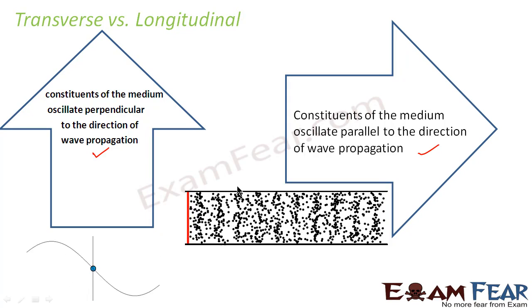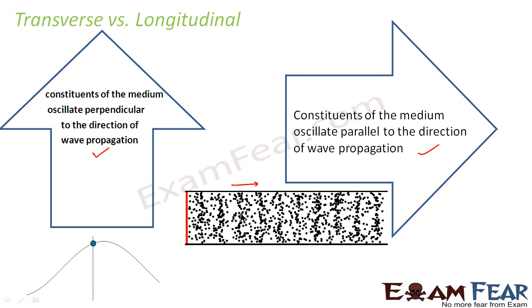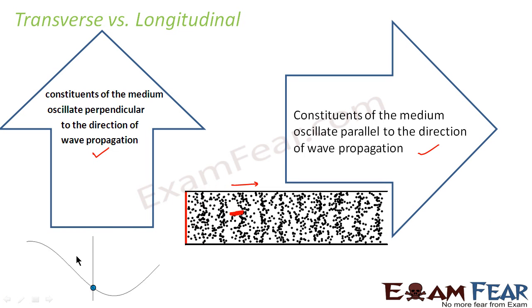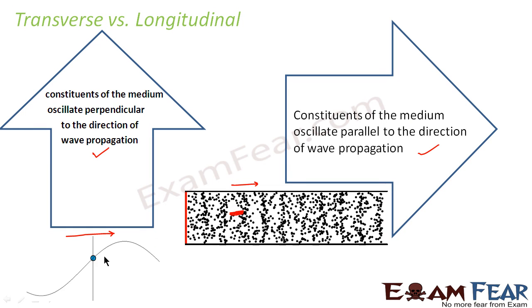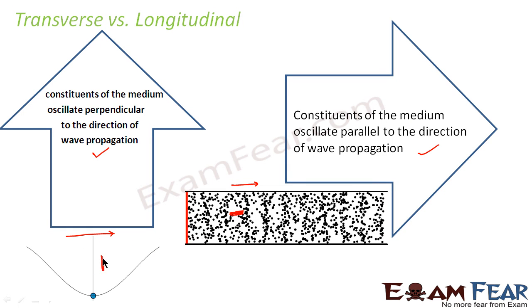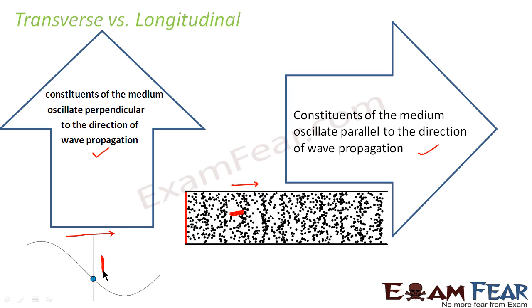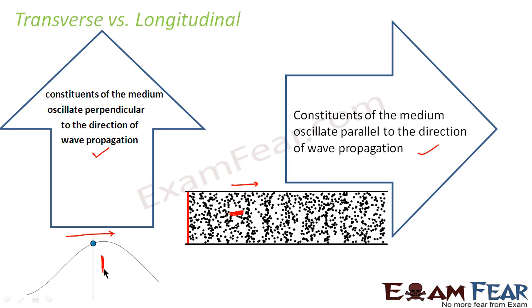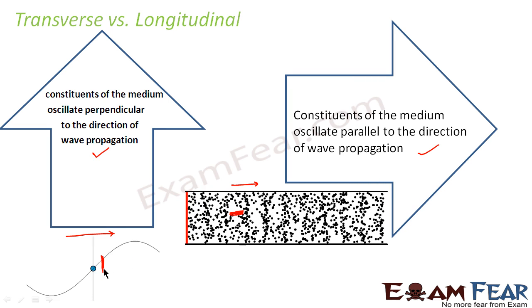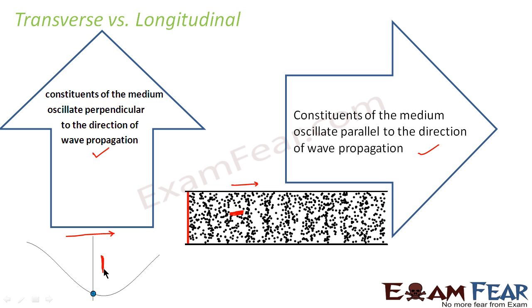So here the direction of propagation is this, and the particles are also oscillating along this direction. In this case, the propagation of the wave is along this direction and the particles are oscillating along this direction. So that is the brief of longitudinal and transverse waves.